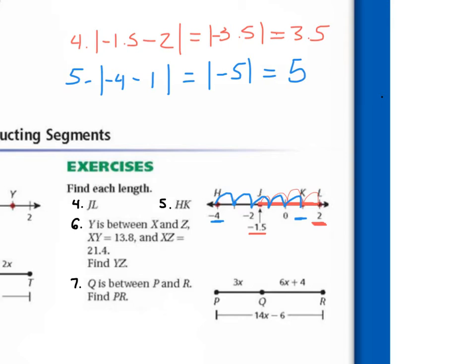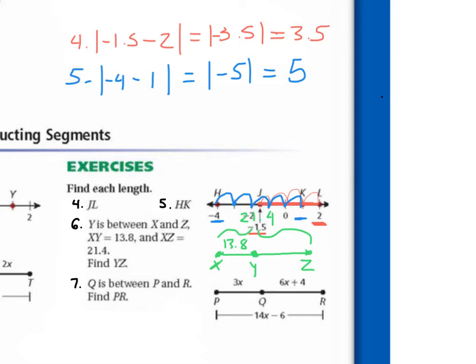Now let's look at number 6. Y is between X and Z. So if you have a problem like this, it's best to start off just drawing the line first. So we have a line segment, XZ, and Y is somewhere in between them. We know that XY is going to be 13.8. And XZ, so the whole line, is going to be 21.4.